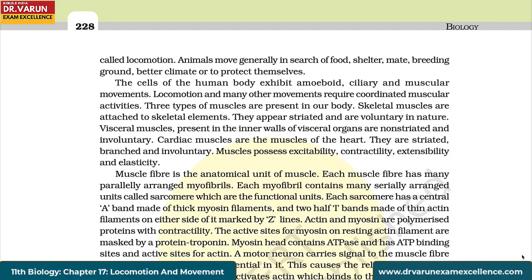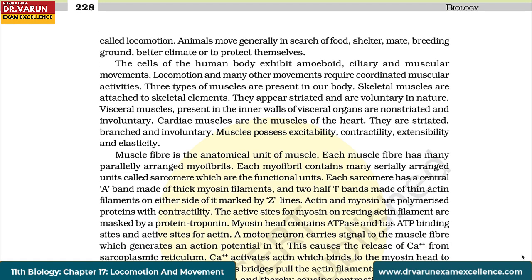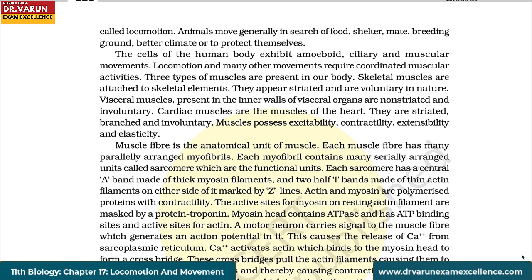The cells of the human body exhibit amoeboid, ciliary, and muscular movements. Locomotion and many other movements require coordinated muscular activities. Three types of muscles are present in our body. Skeletal muscles are attached to skeletal elements. They appear striated and are voluntary in nature. Visceral muscles present in the inner walls of visceral organs are non-striated and involuntary. Cardiac muscles are the muscles of the heart. They are striated, branched, and involuntary.